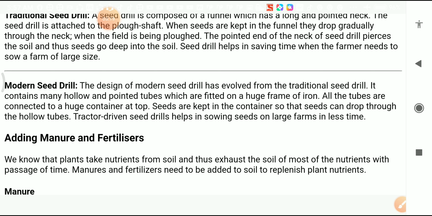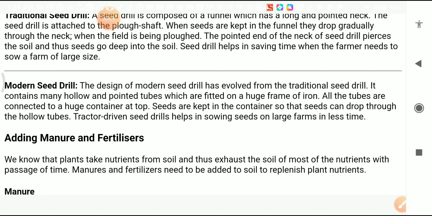In the ancient time, people used the seed drill, which is made of the plow shaft. The purpose is the same: they use the seed drill for sowing the seeds in the field. But nowadays, for saving more time and sowing the seeds in a large farm, they are using another seed drill, that is called the modern seed drill, the tractor driven seed drill.